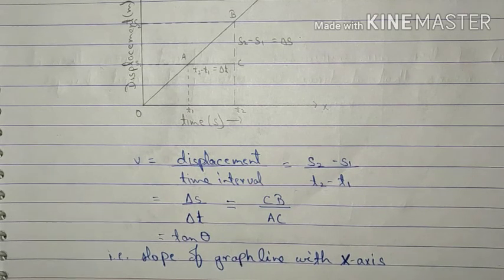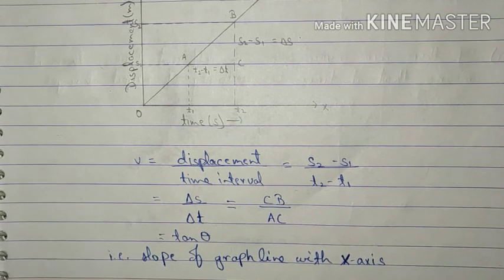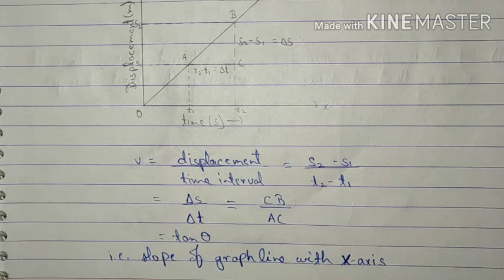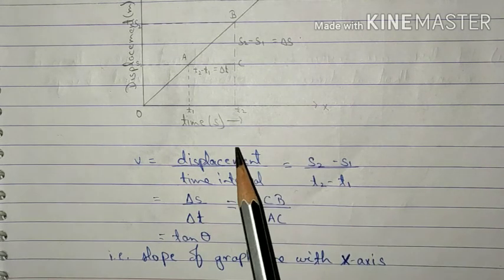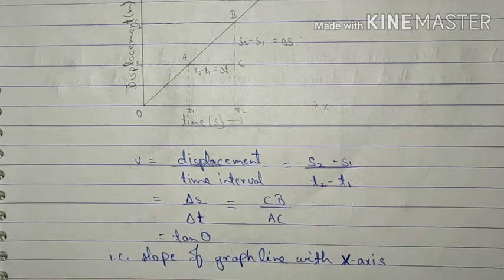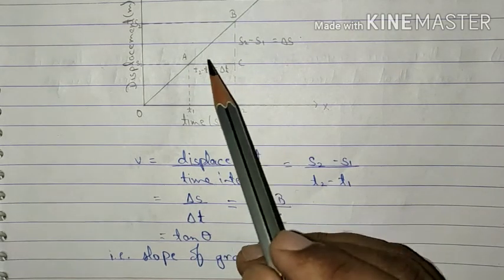From here, one thing is confirmed, that slope is depicting velocity, because the formula of velocity is del S upon del T and the formula of slope is x2 minus x1 upon y2 minus y1. Both are giving the same values, so we are sure about the fact that slope is depicting velocity over here. Now del S upon del T with respect to this diagram can be written as CB upon AC, which gives us a triangle ABC.